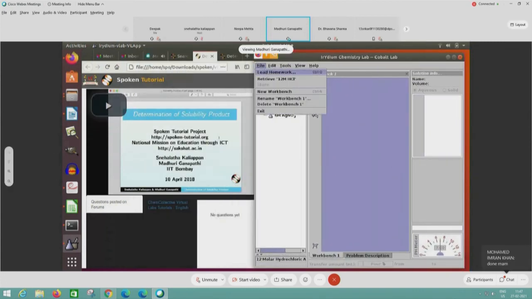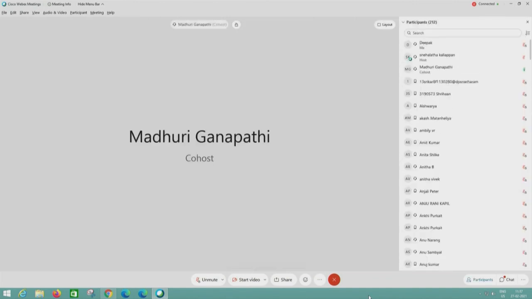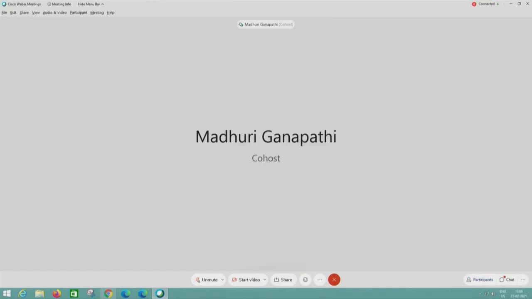So load homework, determining the solubility product. Okay, I'll show the assignment for this. Participants, here is the assignment for solubility product. Someone is asking there is no table here for calculations. The table is not in VLabs. I actually made it in Word and then put it in the video. We don't have a table in VLabs. After taking the calculations, we have to note them down and then write them in a separate window. It's not available in VLabs.